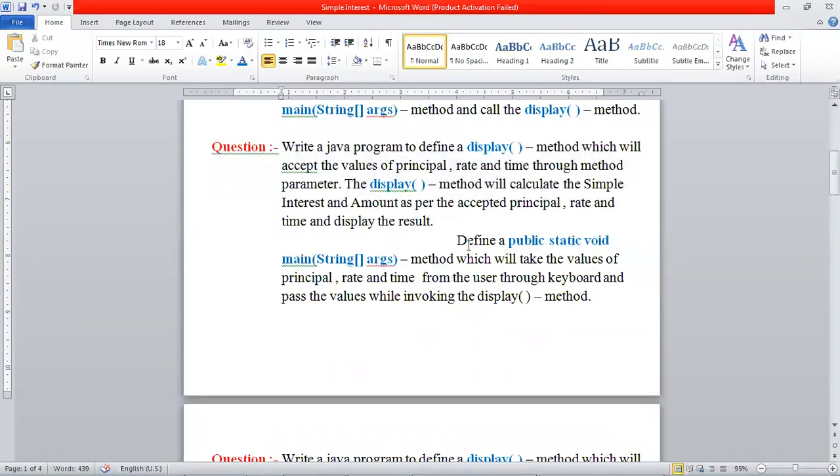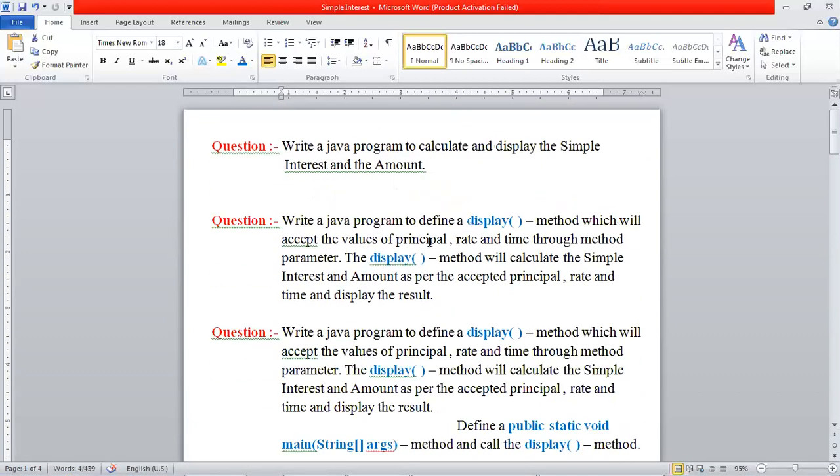Let us see. Define a public static void main string array args method, which we have already defined, which will take the values of the principal, rate, and time from the user through keyboard. What is the meaning of from the user through keyboard? See, through method parameter means the method has to be parameterized. And what is the meaning of through keyboard? It means we can use buffered reader or a scanner. And then we will have to ask the values from the user, and then pass those values while invoking the display method.